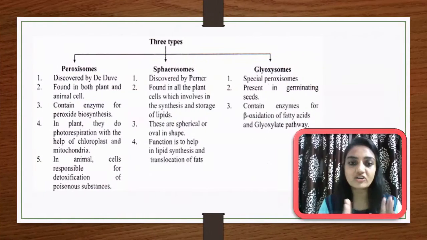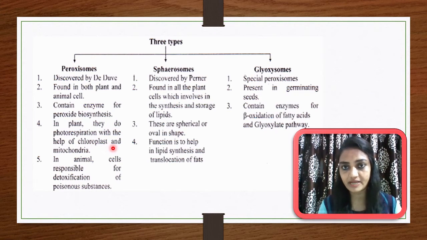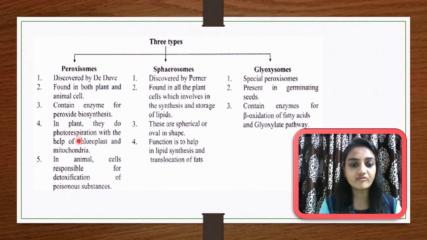Microbodies are of three types: peroxisomes, spherosomes, and glyoxysomes. So what are peroxisomes? Peroxisomes were first discovered by De Duve and are found in both plant and animal cells. They contain enzymes for peroxide biosynthesis. In plants, they carry out photorespiration with the help of chloroplast and mitochondria. In animal cells, they are responsible for detoxification of poisonous substances. So this is a very important structure in any cell.